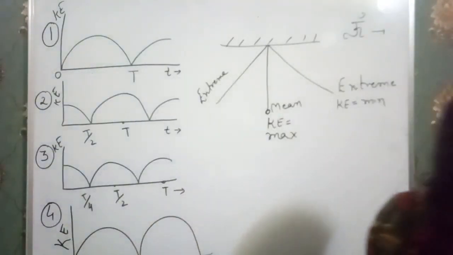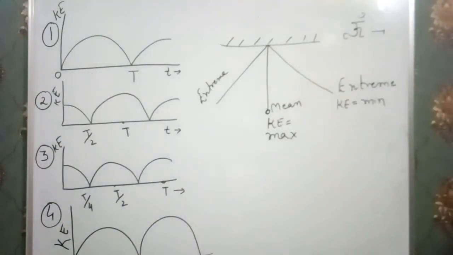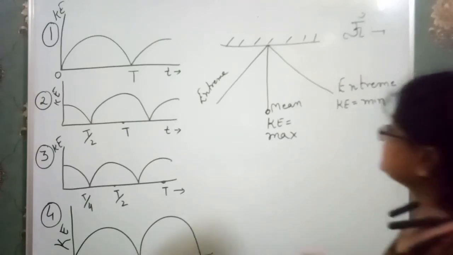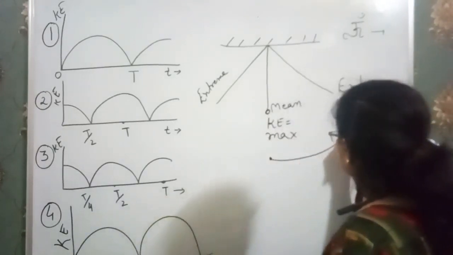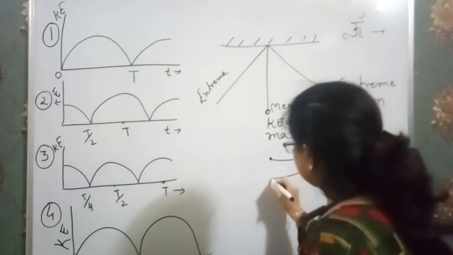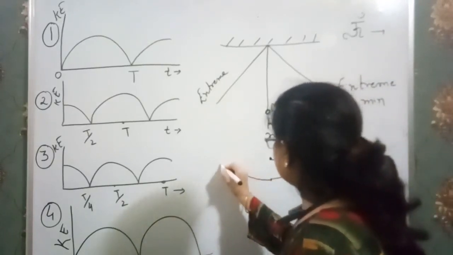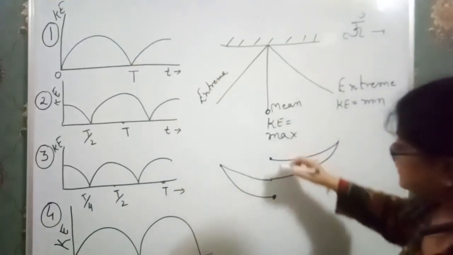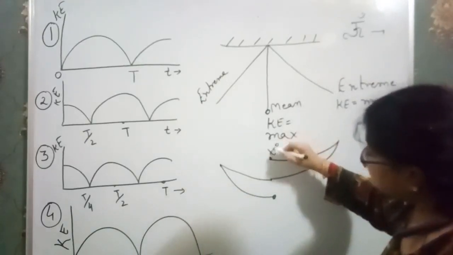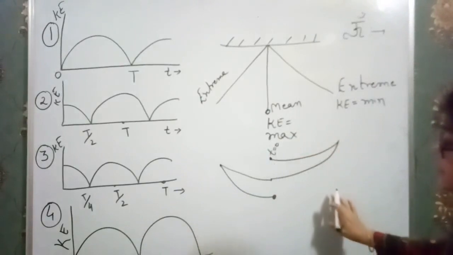The first thing you should keep in your mind in order to solve these types of questions. Now, one thing more I want to tell you, that particle starts from here, goes here, then here, then here, then again here. Clear? Here it starts, t is equal to 0. This is the motion of one oscillation.